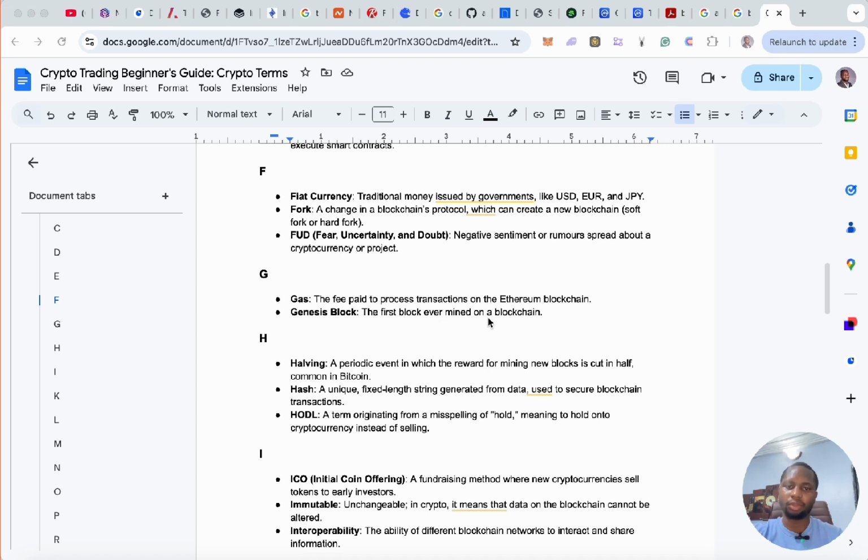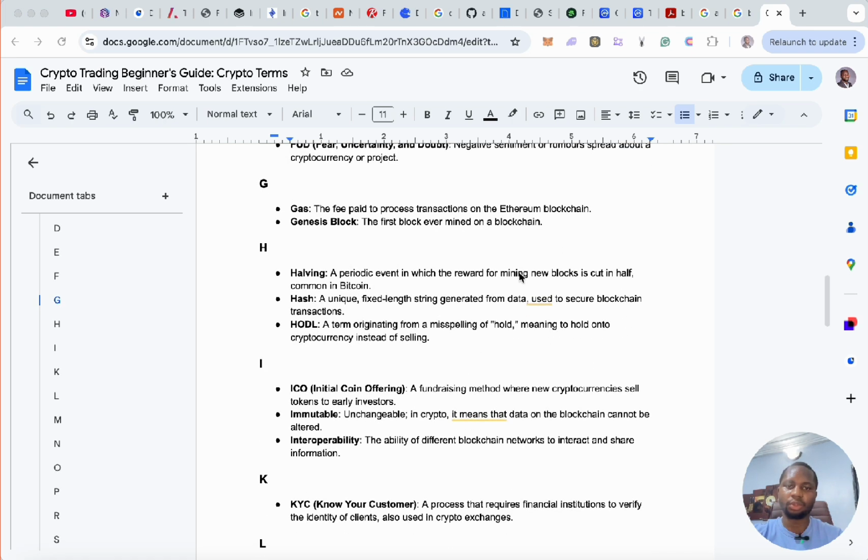Genesis block, the first ever block to be mined in a blockchain, is always called the Genesis block. Halving, a periodic event in which the reward for mining new blocks is cut in half, common in Bitcoin. So in the Bitcoin ledger, there is a time where the rewards for the miners, sometimes in other blockchains called validators, would be cut in half, so that it will take 100+ years from now for Bitcoin to get to 21 million. Now, that halving causes a lot of market sentiment, increases the price. A lot of things happen economically within that halving event. And so that's why it's very noticeable, and you should take note of this because it can affect market data.